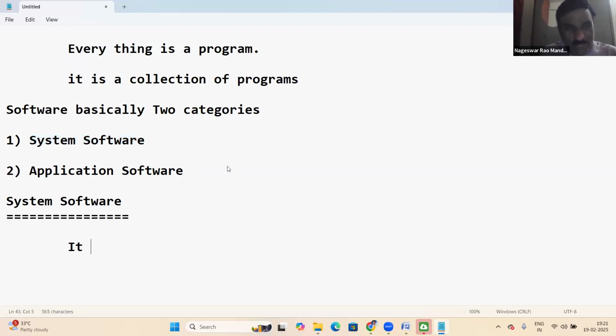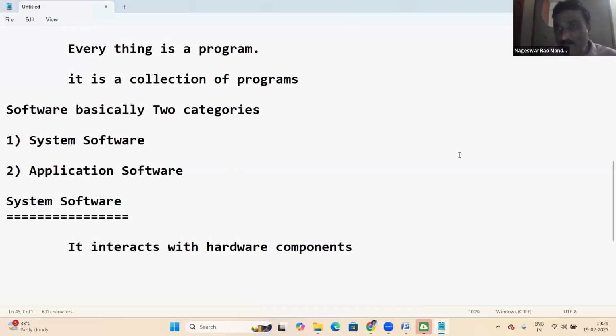System software interacts with the hardware components. It is software that interacts with hardware components.